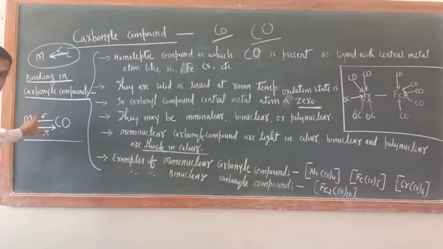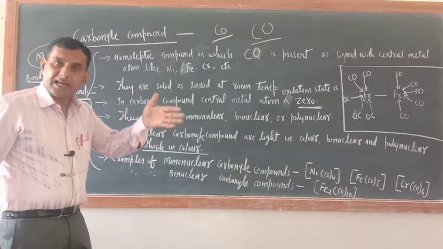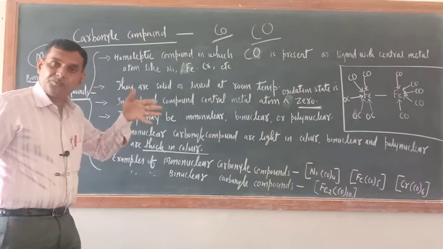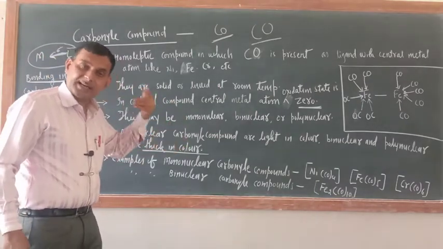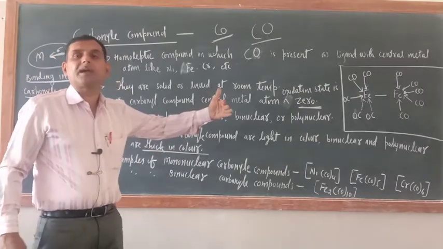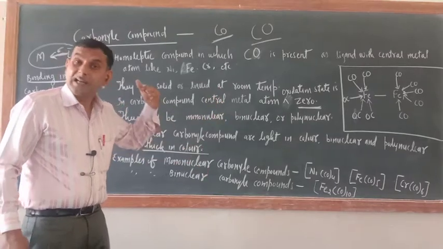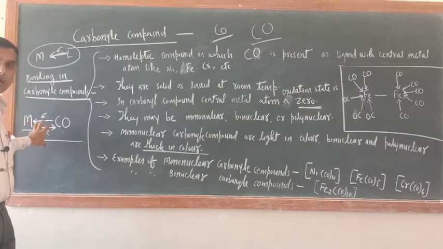Because of the presence of the extra bond, carbonyl compounds are so stable. Two types of bonding are there. One between the ligand and the central metal atom, where the ligand is donating a pair of electrons to the central metal atom. The second type is where the central metal atom is also donating a pair of electrons to the ligand, forming back bonding. Because of such bonding, this effect is known as the synergic effect.